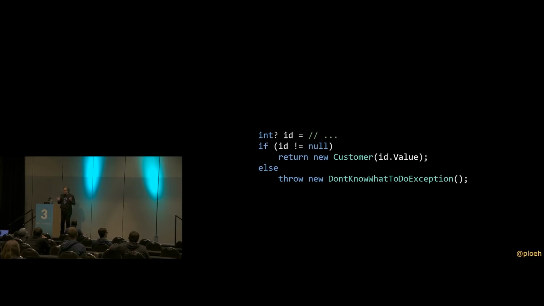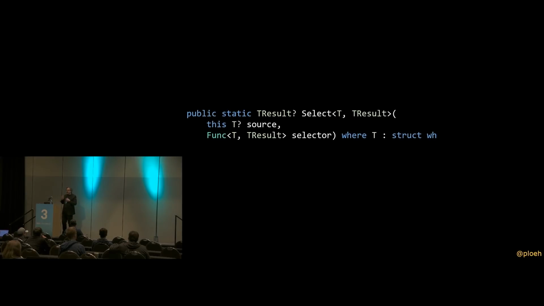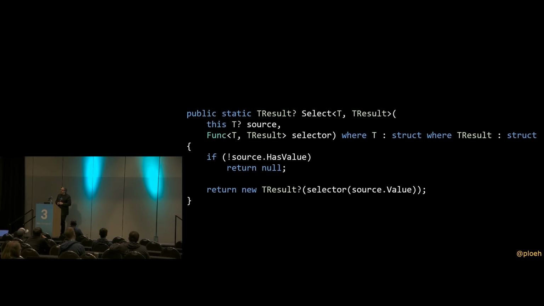But then the problem is, okay, then what are we supposed to do? So let's look at that. Okay, it turns out that functors might actually help us. So we can make Nullable of T a functor with some constraints, however. The constraints are that T, that's the input generic type, and TResult, that's the output generic type, must both be structs. They must both be value types. And the reason for that is that Nullable of T itself has that constraint on the type definition that T must be a struct.